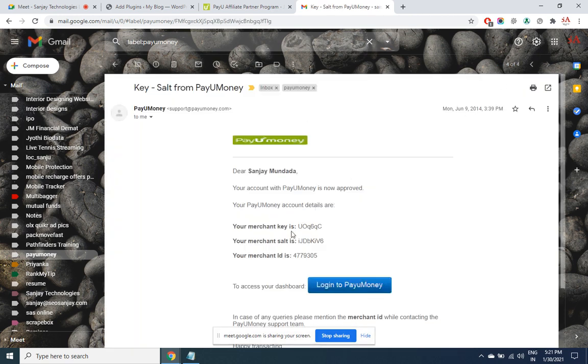So these are the three values we require. You get these values only once your account is approved in PayUmoney.